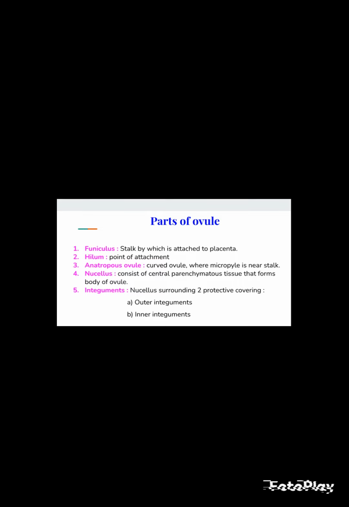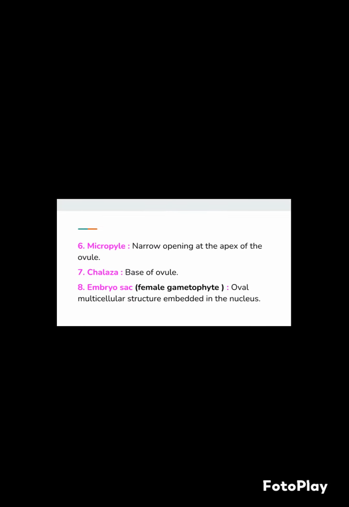Nucellus consists of central parenchymatous tissue that forms the body of the ovule. Integument: the nucellus is usually surrounded by 2 protective covers. Micropyle: a narrow opening at the apex of the ovule is called micropyle. Chalaza is the base of the ovule. Embryo sac is an oval multicellular structure embedded in the nucellus. It is also called the female gametophyte. The female gametophyte is an oval, elongated, multicellular, 7-celled structure.